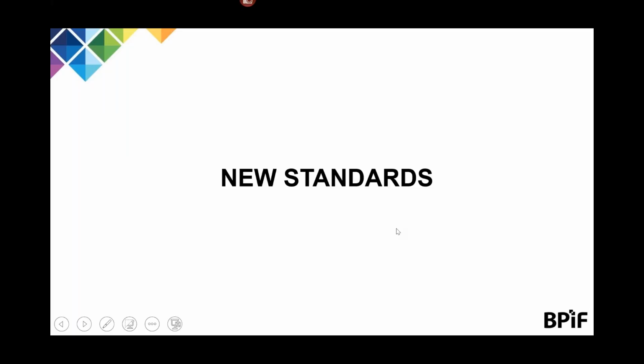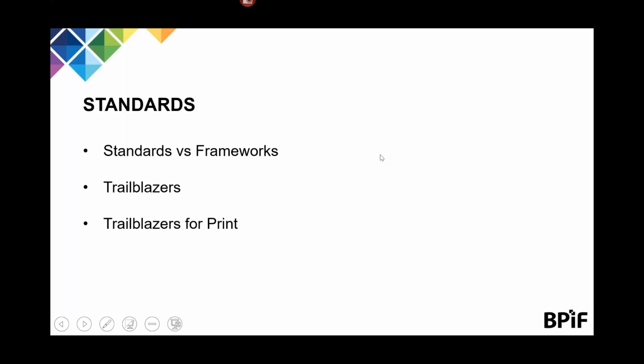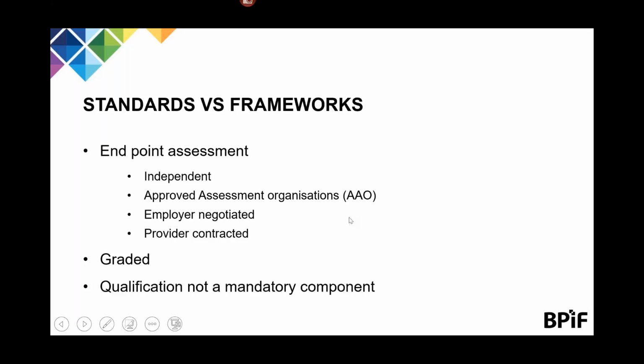We're now getting near the end, so bear with me. New standards. The government referred to existing apprenticeship structures as frameworks and the new Trailblazer programs as standards. The key points to note around the new standards are firstly endpoint assessment.